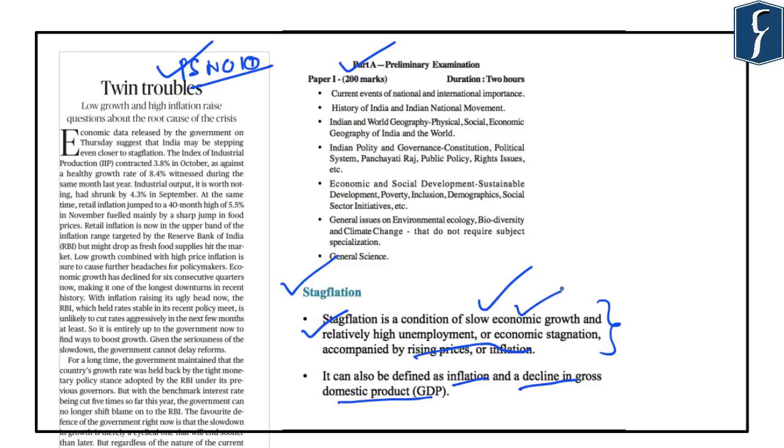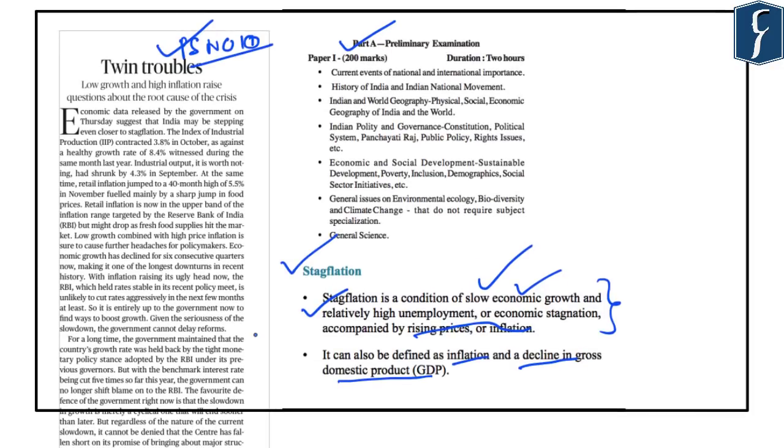The high unemployment is shown by the PLFS survey, and India's consumer price index highlights that inflation is also increasing. That is why it is being said that India is witnessing a kind of stagflation. Now, normally in an economy, if the growth rate is high, inflation also increases. For example, India witnessed a high growth rate in the first decade of the 21st century. However, this growth was accompanied by high inflation also.